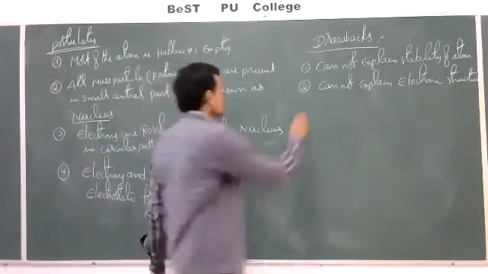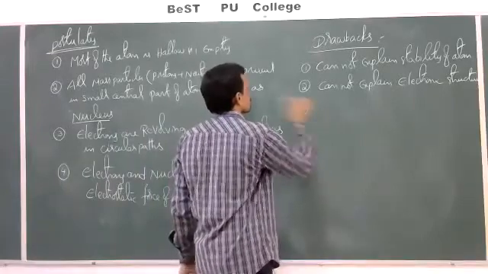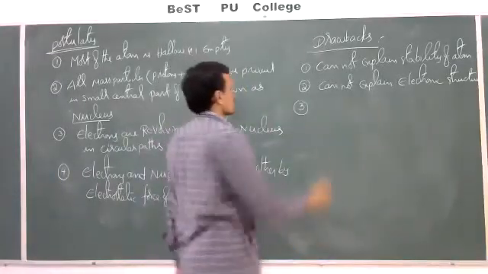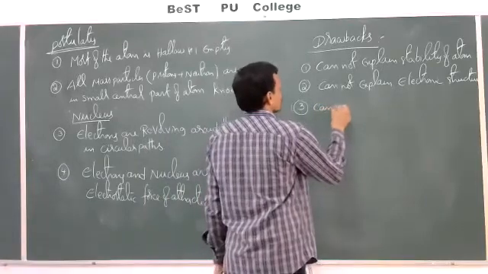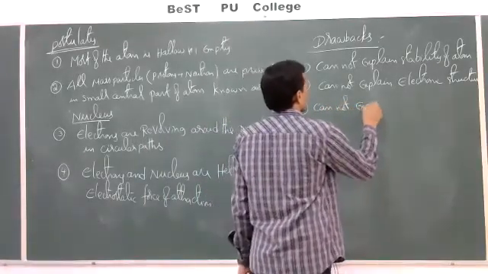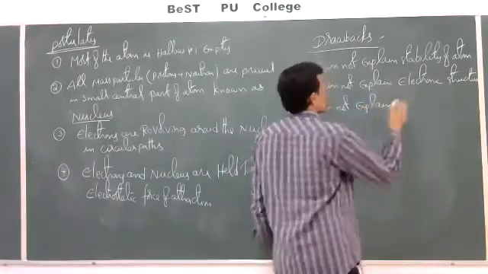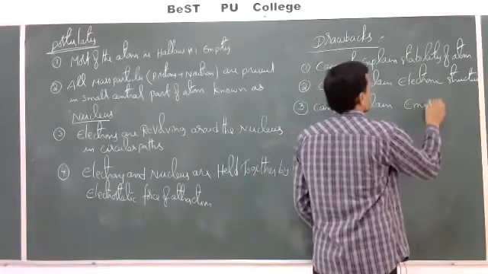Okay, next. So this theory cannot explain the emission spectrum of hydrogen.